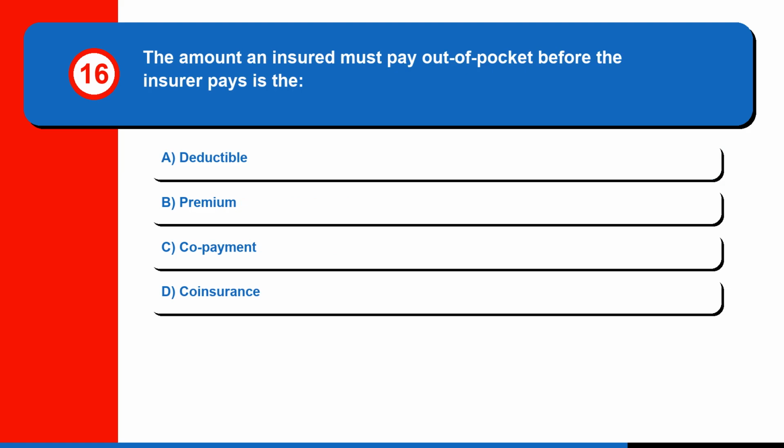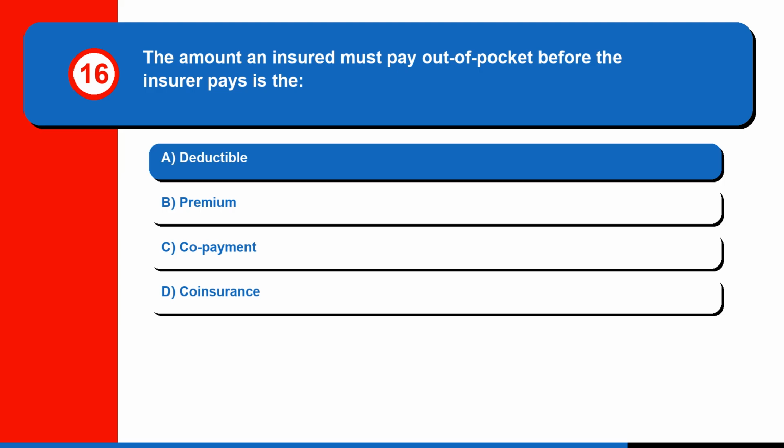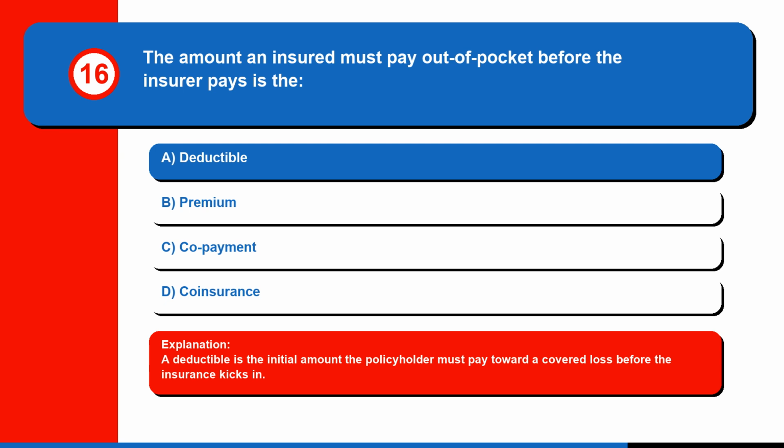Question 16. The amount an insured must pay out of pocket before the insurer pays is the A. Deductible. B. Premium. C. Copayment. Or D. Coinsurance. The correct answer is A. Deductible. A deductible is the initial amount the policyholder must pay toward a covered loss before the insurance kicks in.